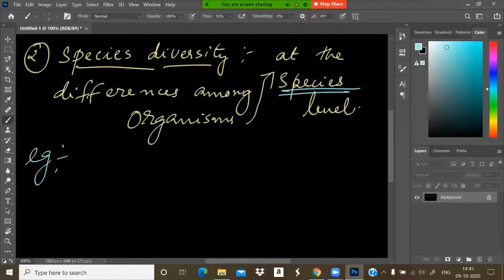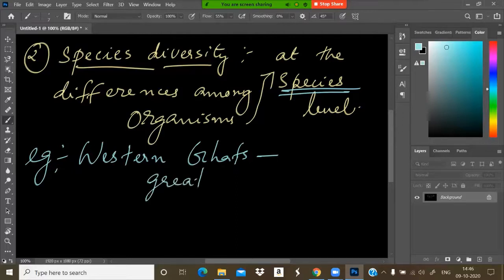Say, for example, the Western Ghats have a greater amphibian species diversity.